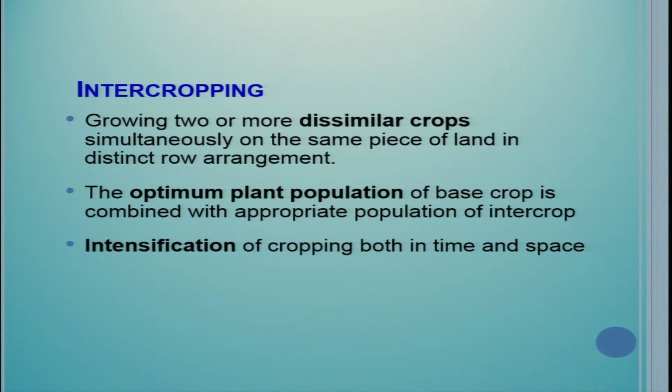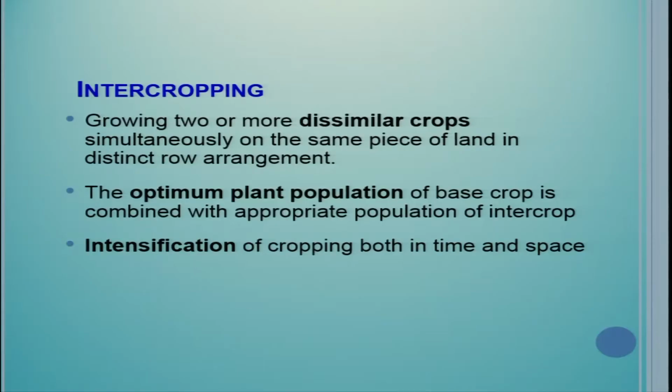So in intercropping system, normally there is a base crop which is widely spaced. Take the example of sugarcane, cotton, maize, or any other widely spaced crop. In between two rows of these crops, you can plant some short duration pulse or oilseed or some other crop, maybe green manure crop also, which is called as intercrop. So here you are diversifying the system in time and space both. So that is the advantage in intercropping, but in sequential cropping, it is mostly or only in time. Intensification of cropping system both in time and space in intercropping system.